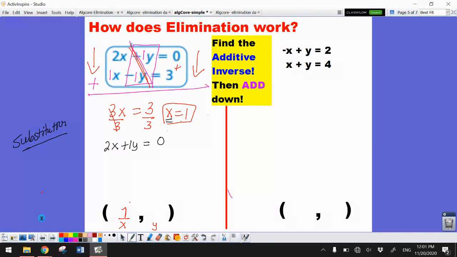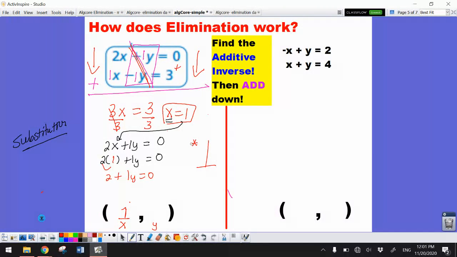And since this is an x, it is going to substitute in for the x. So 2 parentheses, I'm going to put in my 1, and I'm going to finish solving the equation. 2 times 1 is 2. 2 plus 1y equals 0.